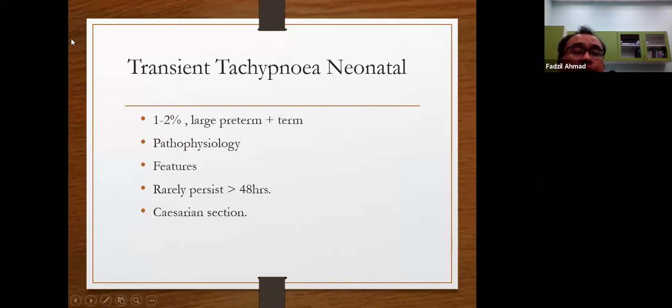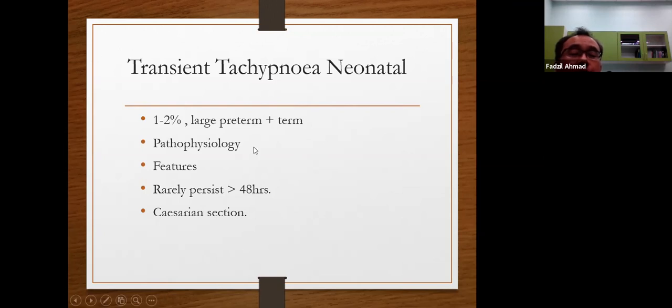The other condition is transient tachypnea of the newborn. It is quite common, occurring in 1 to 2% of infants delivered, usually in large preterm or term babies, more in term babies compared to RDS, which mainly occurs in premature babies.